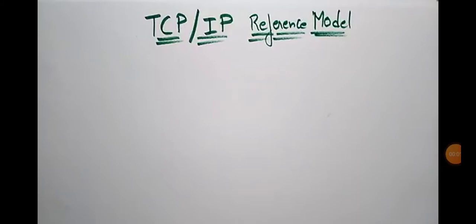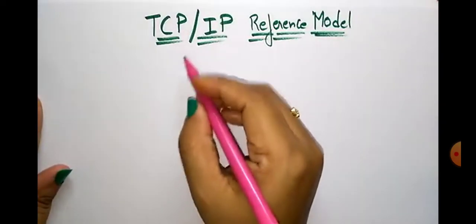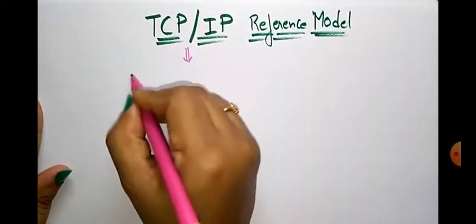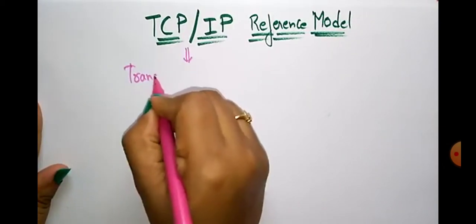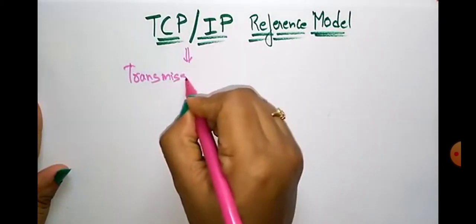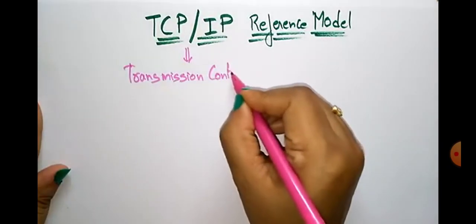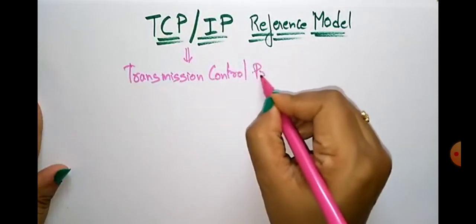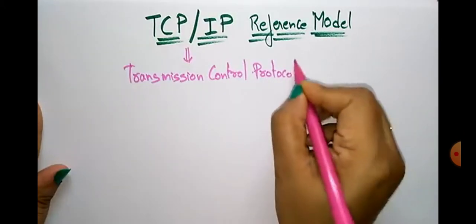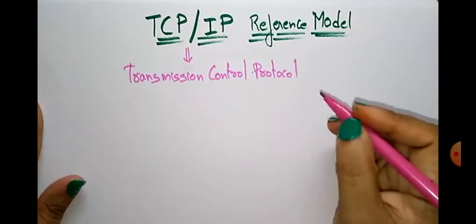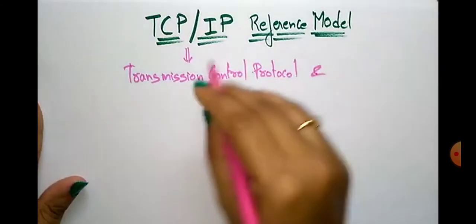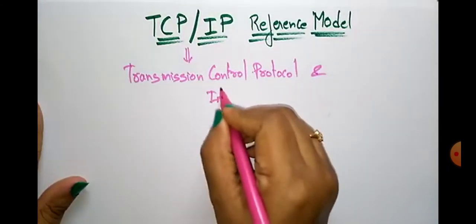Explained about OSI reference model. Now let us see what is this TCP/IP reference model. TCP means Transmission Control Protocol: T for transmission, C for control, P for protocol. And IP means Internet Protocol.